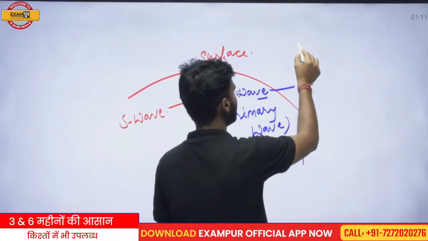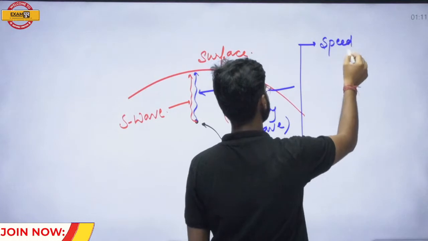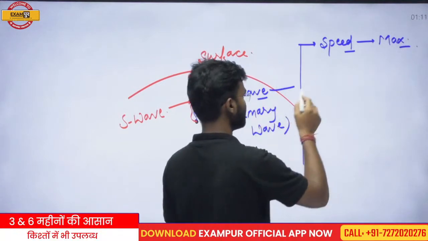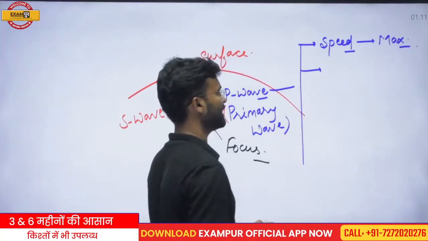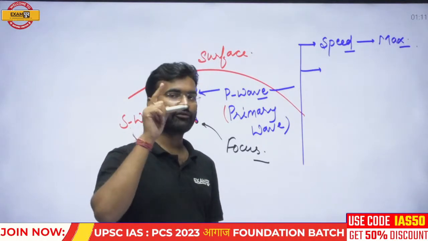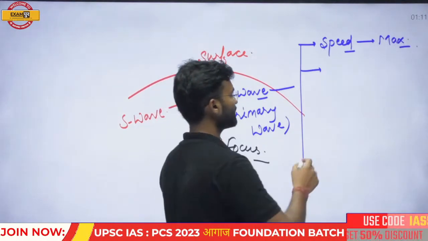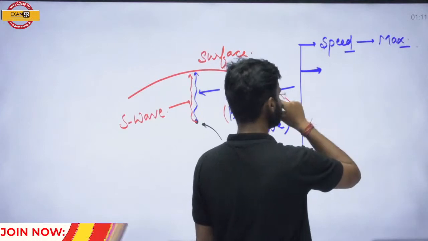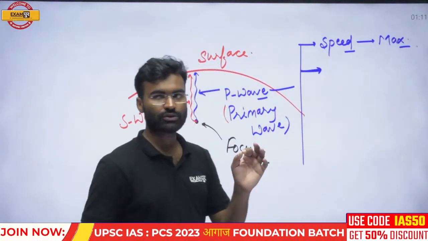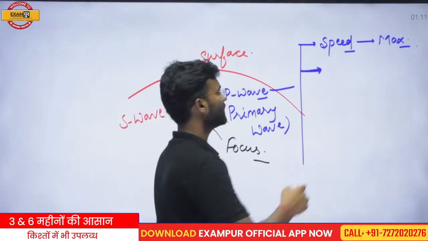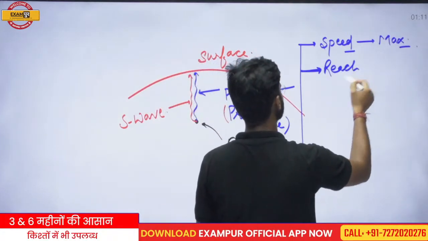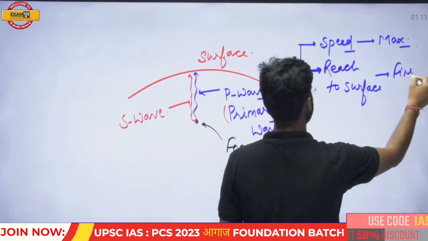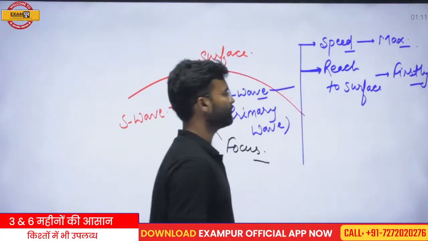And what are the features of this primary wave? The speed of the primary wave is maximum. If the speed is maximum and it originates first, then it reaches the surface first. So the first seismic wave which reaches the surface is the P wave. This is the important feature.